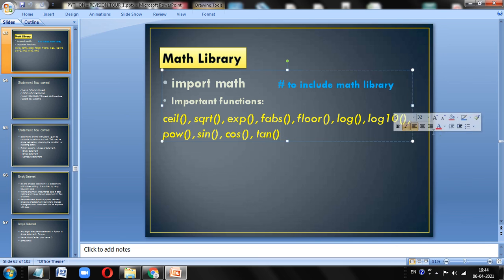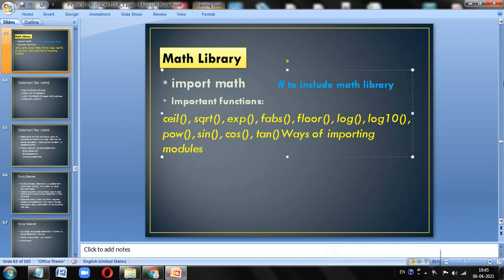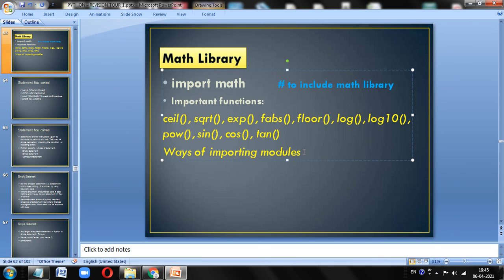So these things, whatever I have told you, if you have not understood, I will write here, just for your benefit, the ways of importing modules. Okay, I will write one way: import math. In that case, how should we use this? The i in import must be small, not capital, right? Import math. How should we use it?